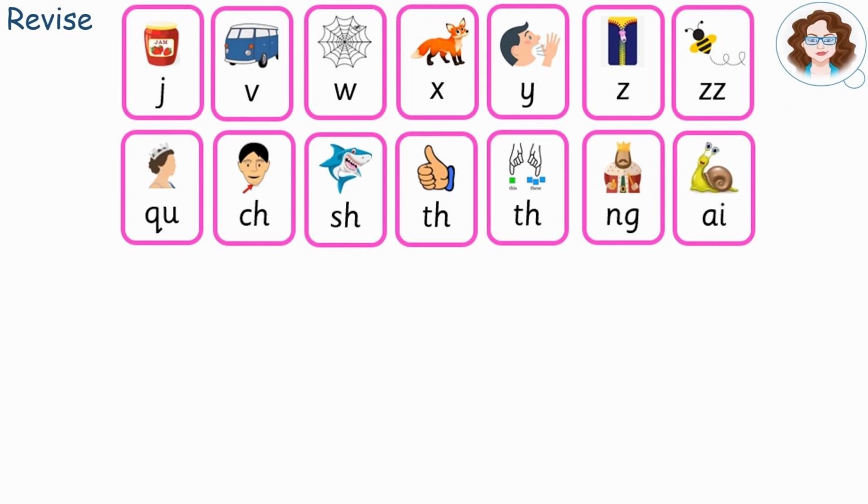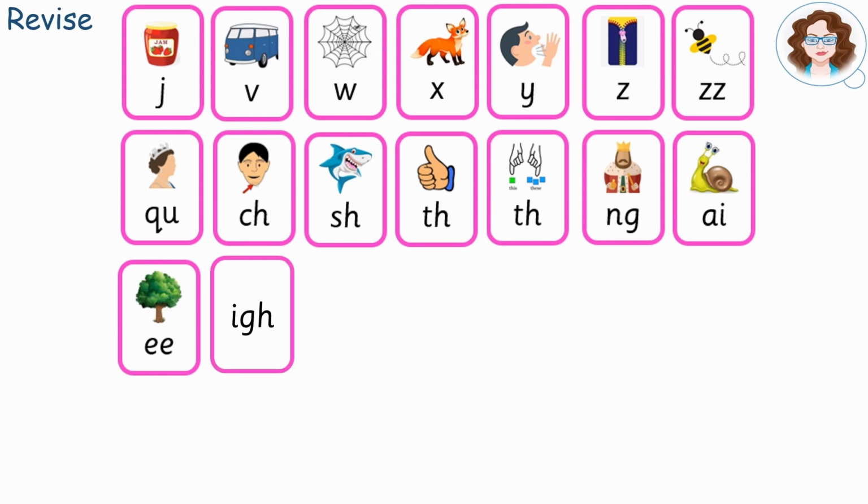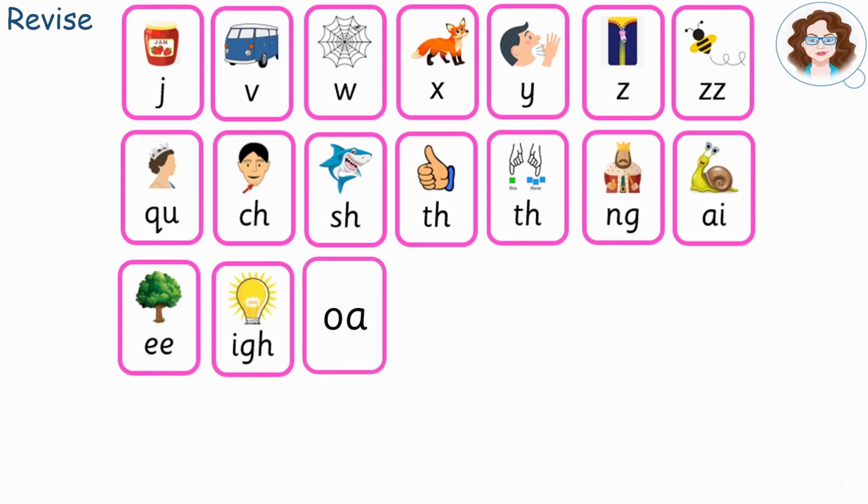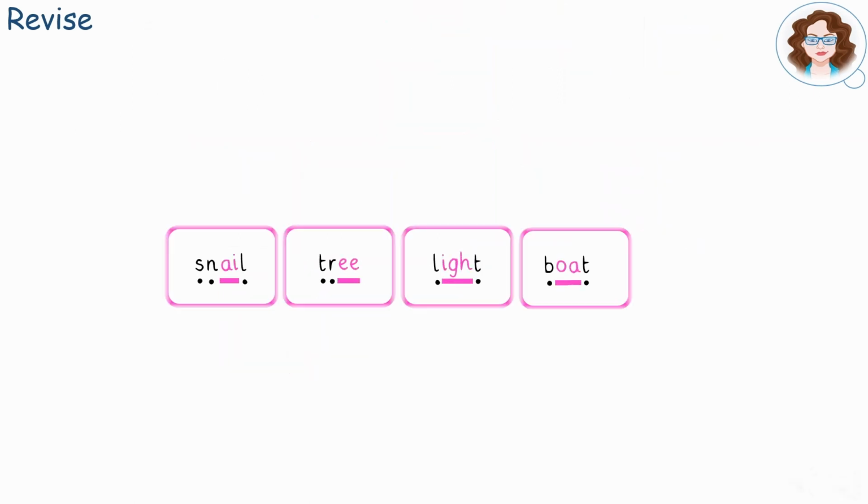A. Snail. E. Tree. I. Light. O. Boat. Now try reading these words using the sound buttons and dashes to help.